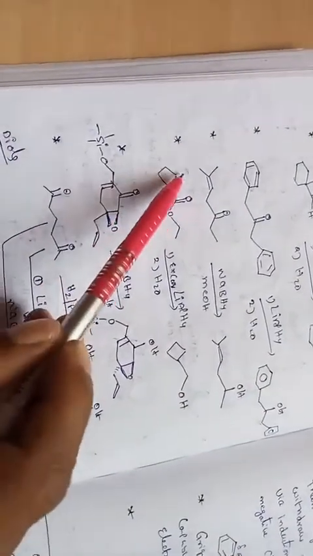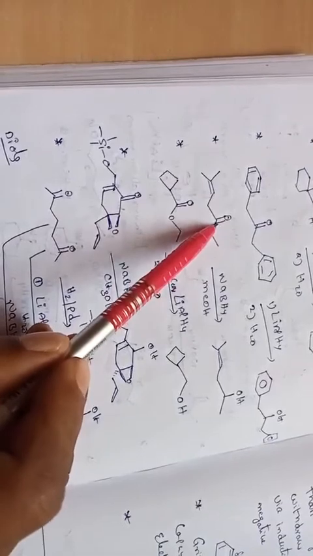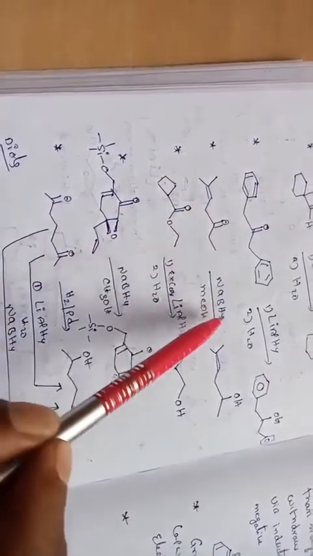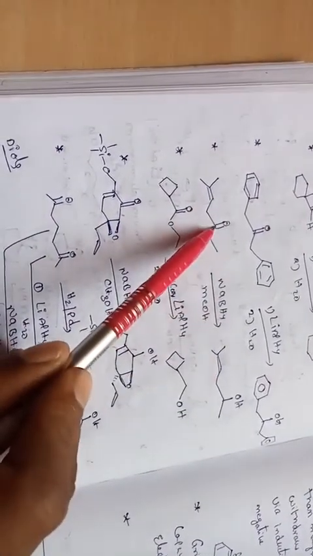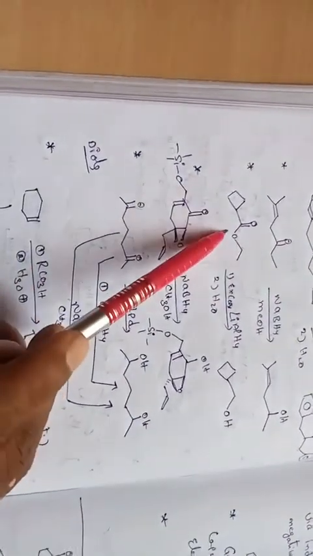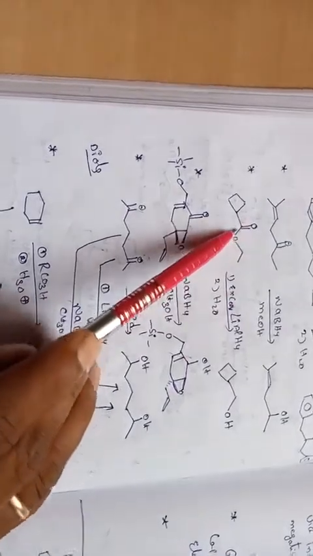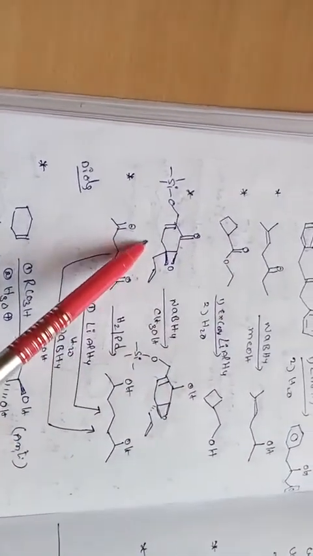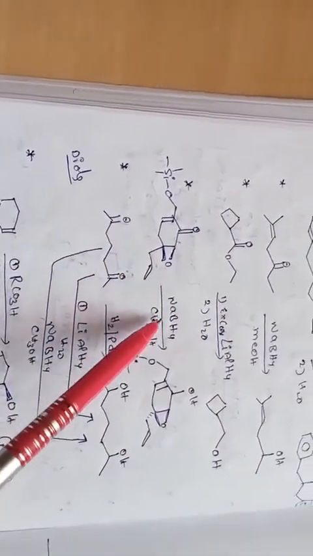alcohols. You can see even a double bond is there, and a carbonyl compound is there. So now it can reduce only selectively. That's why this reaction is called a chemoselective reaction. And even when an ester is there, lithium aluminum hydride reduces this ester to alcohols. This is very important.